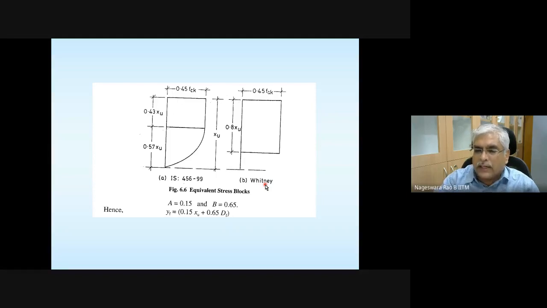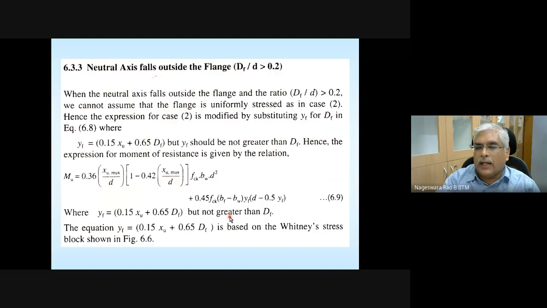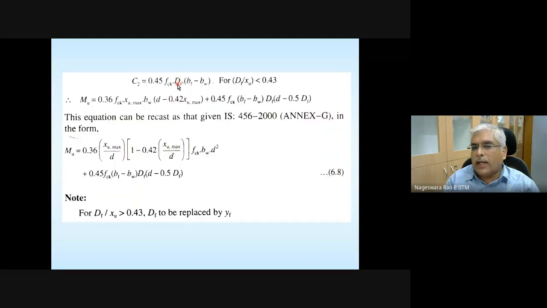So YF is given by 0.15 XU plus 0.65 DF. So wherever capital DF is there, you replace it with this YF, if capital DF divided by XU is exceeding 0.43.